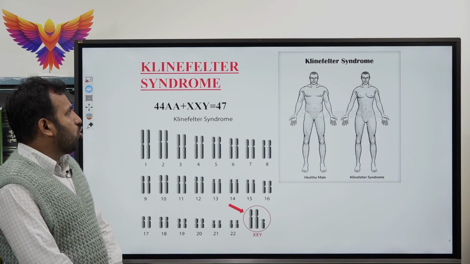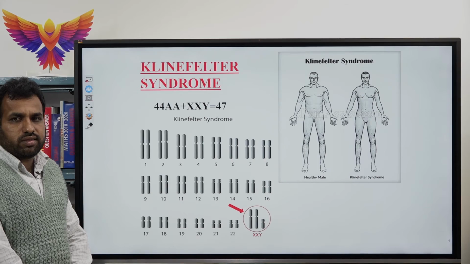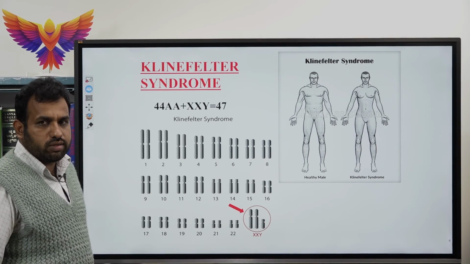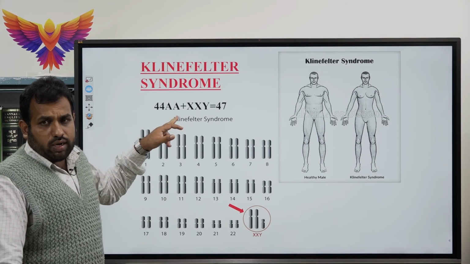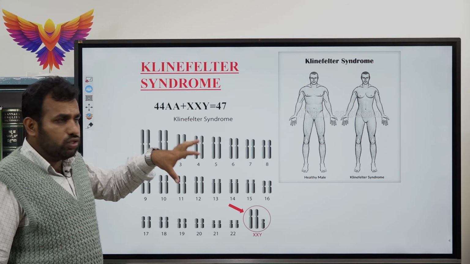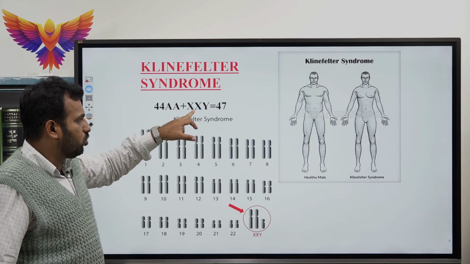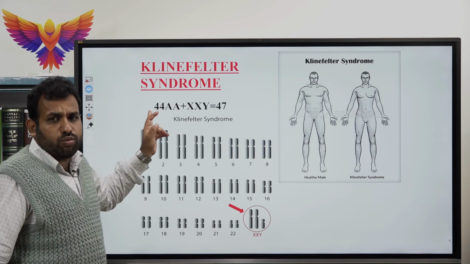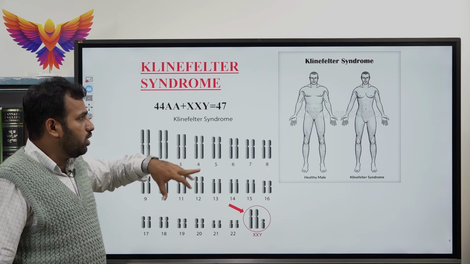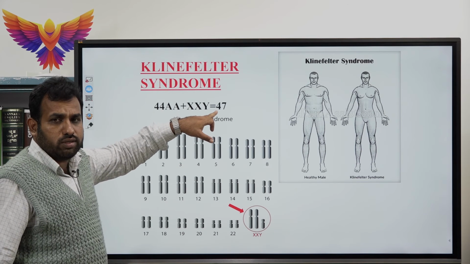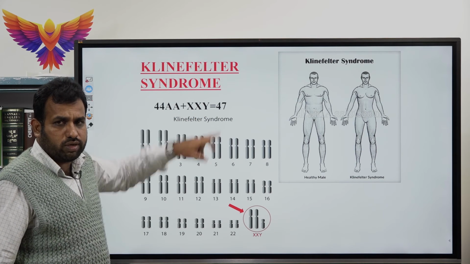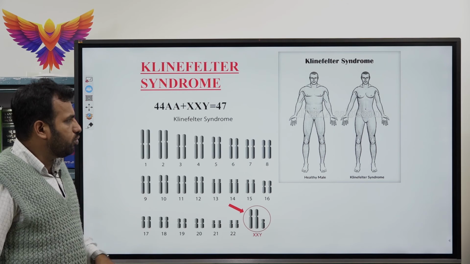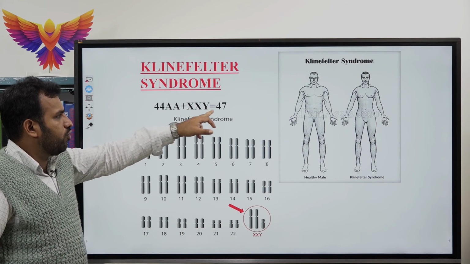The other major syndrome is Klinefelter's syndrome. What is Klinefelter syndrome? It is the addition of one extra X chromosome to the male chromosomal complement, which increases the number of sex chromosomes: 44 autosomes, X, X and Y, totaling 47.